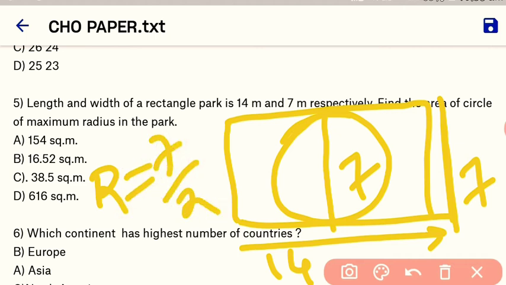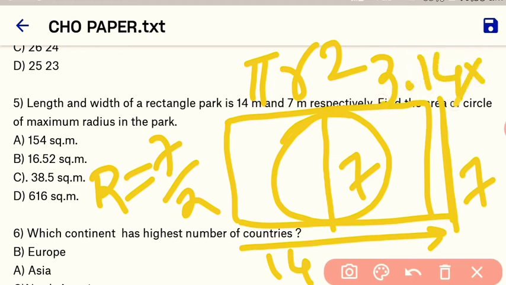7/2. Okay, and the area of the circle of maximum radius in the park. So the formula for the area of a circle is pi r square. Okay, when we put the numbers, pi is equal to 3.14 and r, the radius, is equal to 7/2 square. When we put the numbers, we get the answer of 38.5 square meter. So C is the correct option.